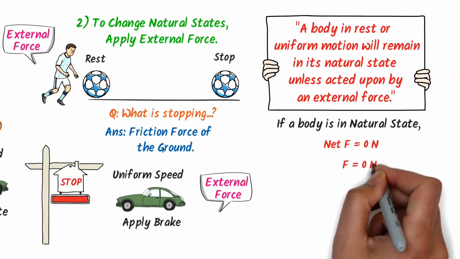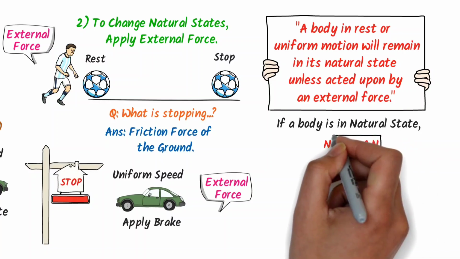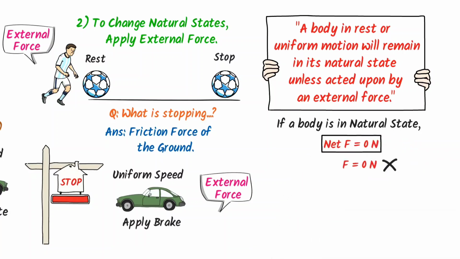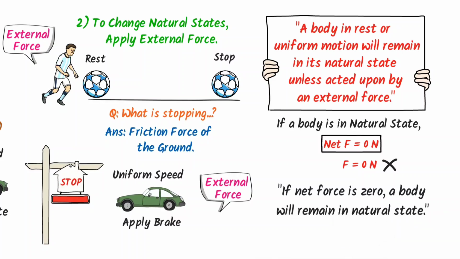Personally, I do not like this; always write net force is equal to 0. Secondly, we can also say that if the net force on a body is 0, the body will remain in its natural state of rest or uniform motion. Thus, note down this important point about Newton's first law of motion.